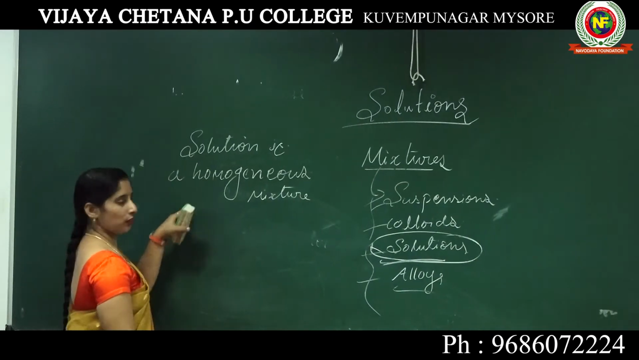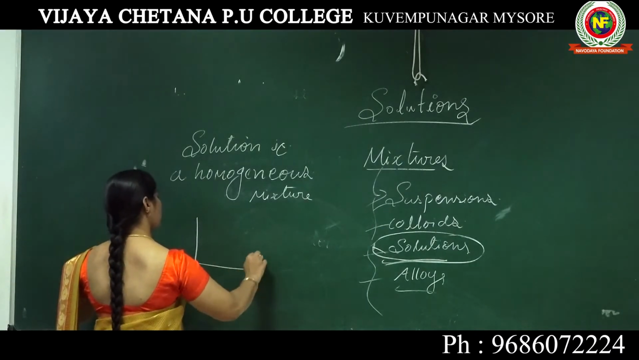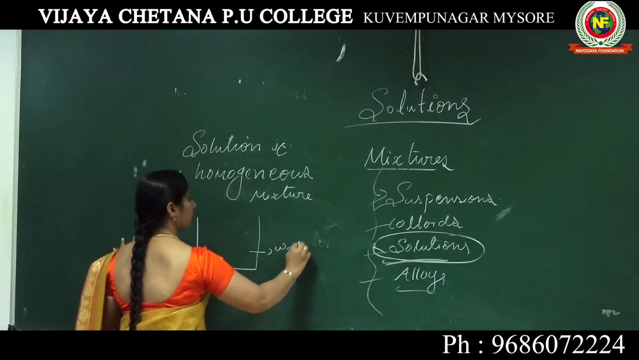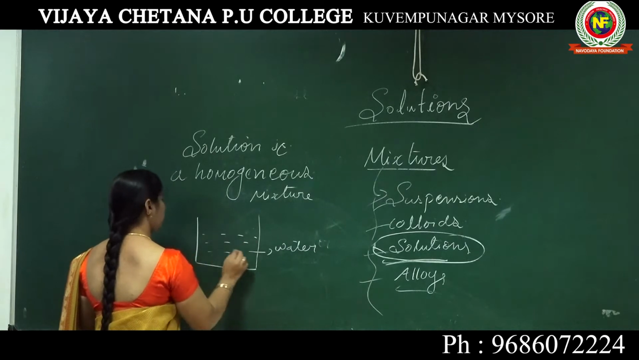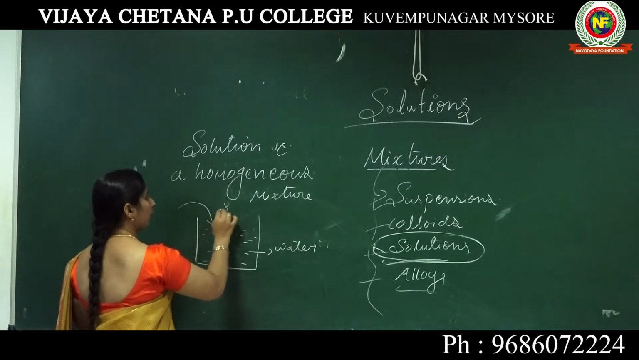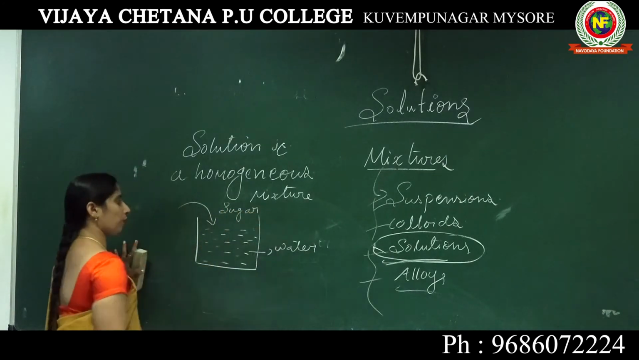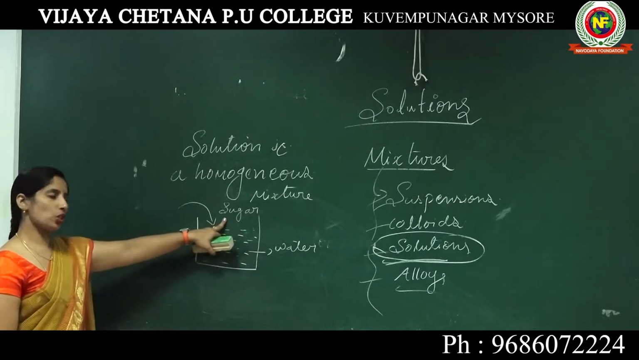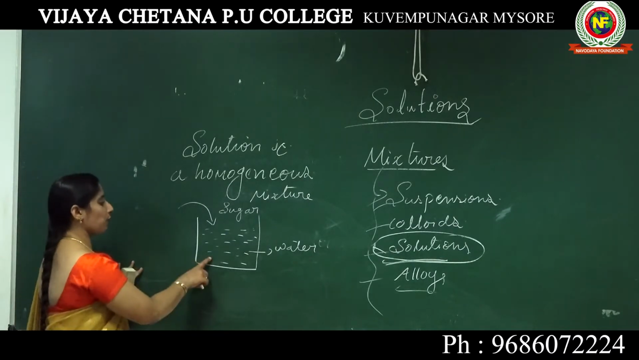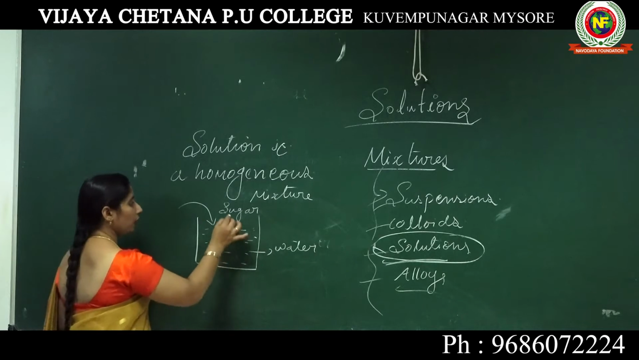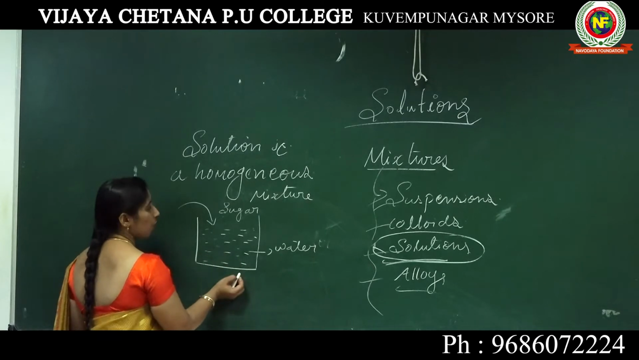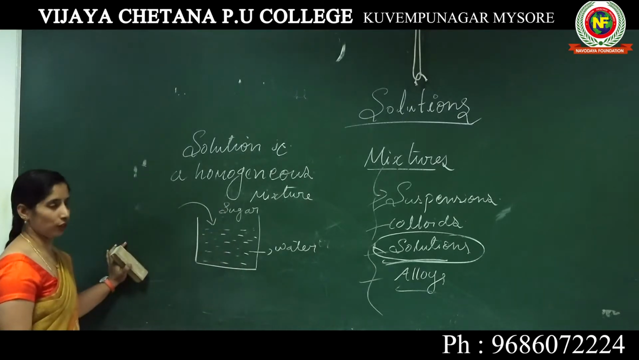So shall we take the same example now? If you take the homogeneous mixture, here is a beaker filled with water, and I'm going to add a spoonful of sugar or salt inside this beaker. So what happened? The sugar is fully dissolved in the water, forming a homogeneous mixture.